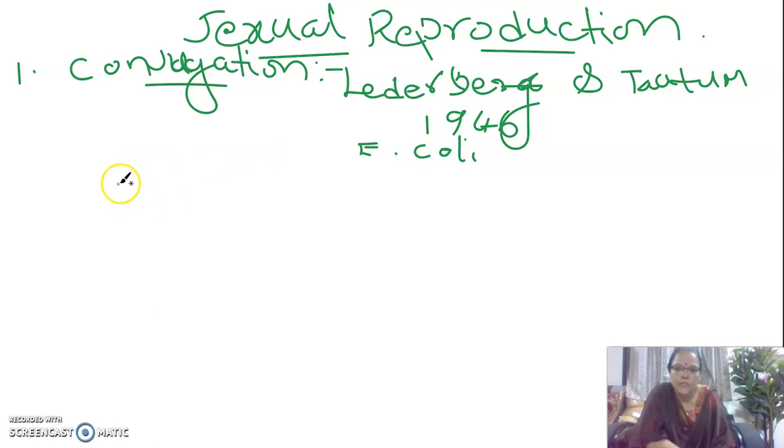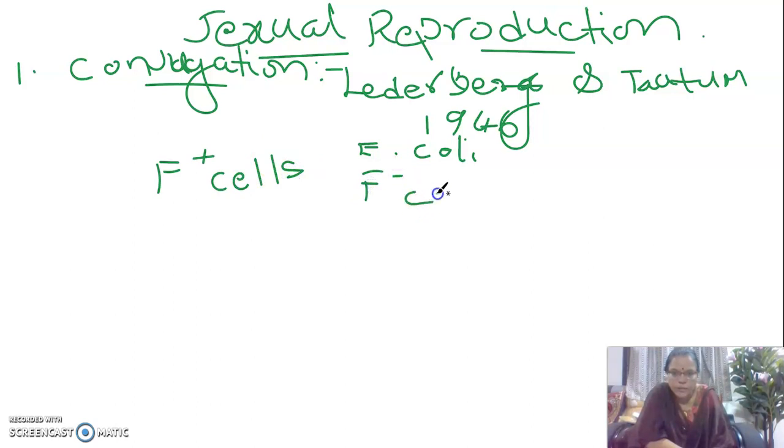So conjugation involves two categories of bacteria. The first category of cells are called the F positive cells, and the other category is called the F negative cells. Why they are categorized in this method is F plus cells means the cells which possess the F plasmid. We have discussed about plasmids in the previous class. So the bacterial cells that possess the F plasmids are called the F positive cells, and the cells which are devoid of the F plasmids are called the F negative cells, that is F minus cells.